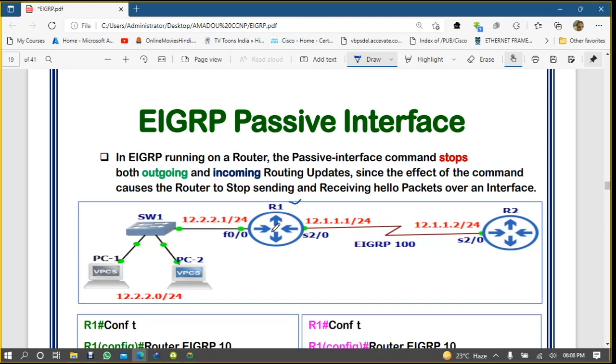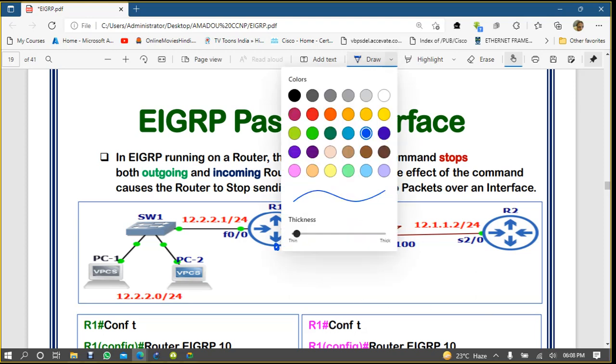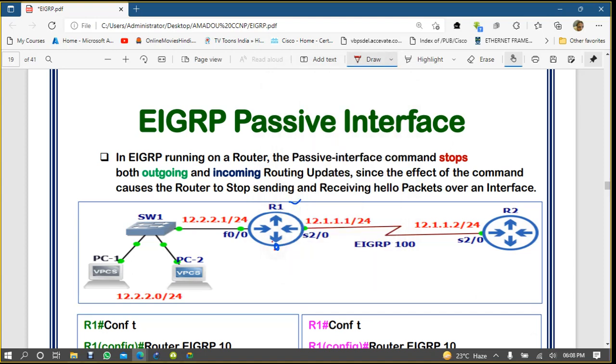So normally what is happening? Router 1 wants to send an EIGRP update to router 2. When you advertise your networks into EIGRP, you will advertise 12.2 and 12.1 also. So normally the hello message will be sent from R1 to R2, but by default the router will send hello messages towards the switch also.